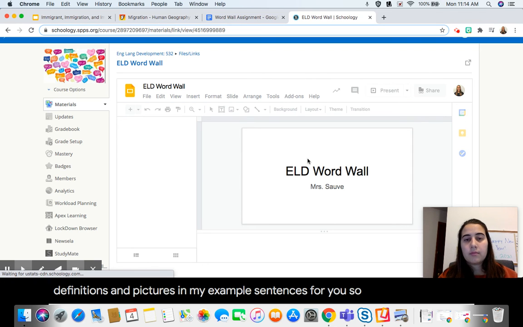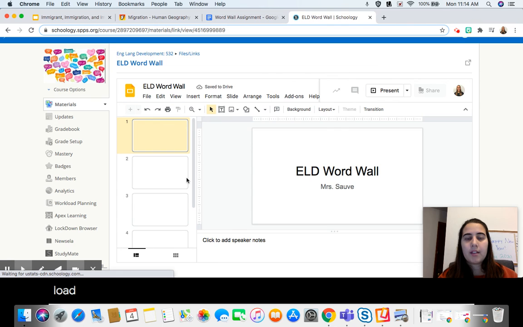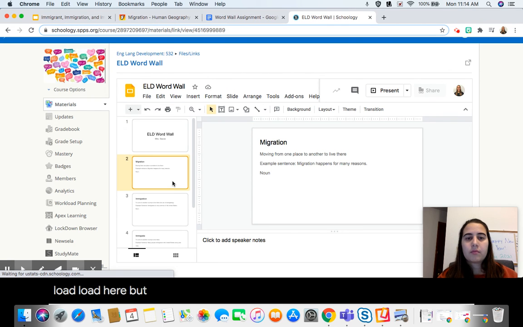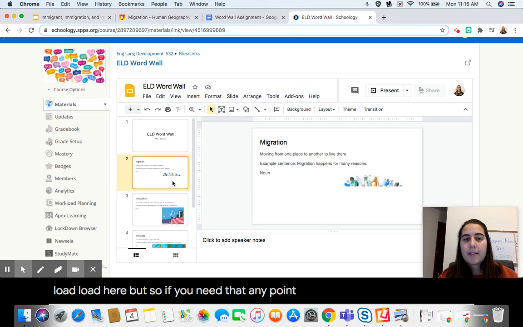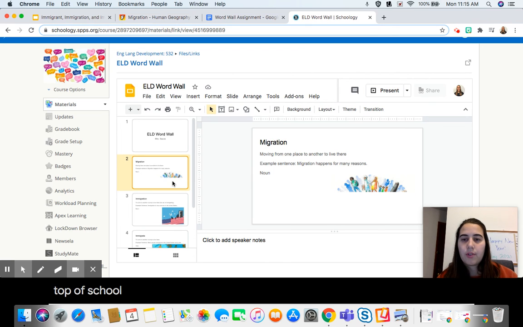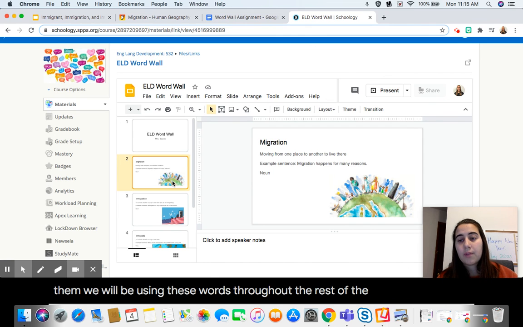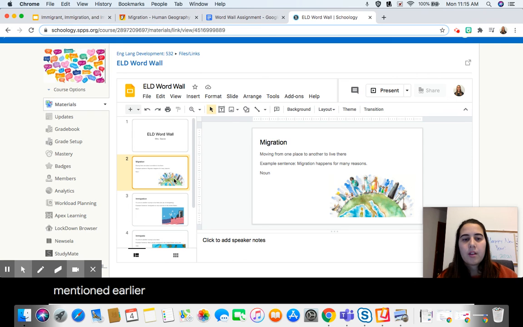So it's taking a second to load here, but if you need that at any point, these words will be right in the top of Schoology for you that you can go ahead and take a look at if you need them. We will be using these words throughout the rest of the quarter, like I mentioned earlier.